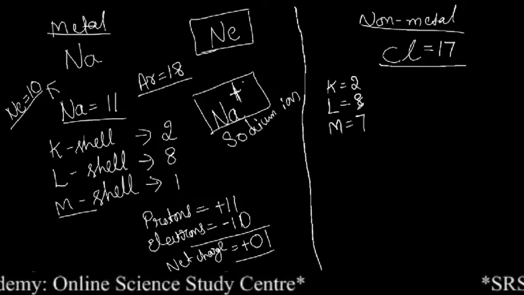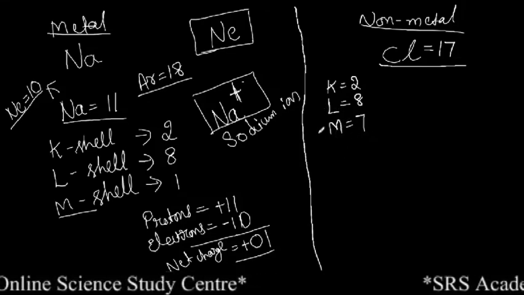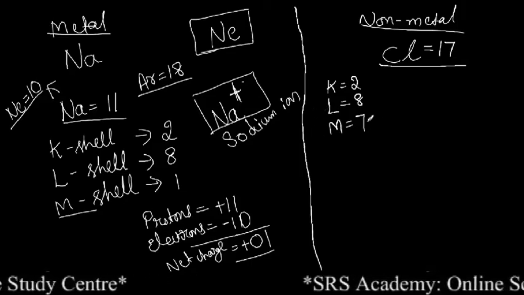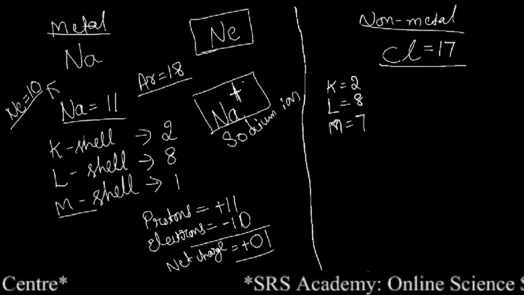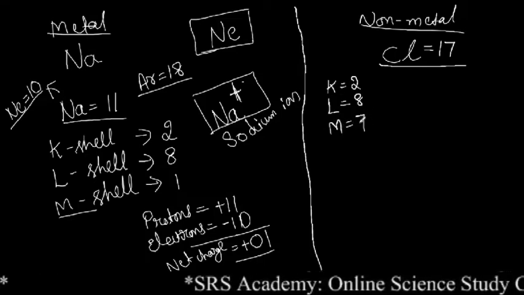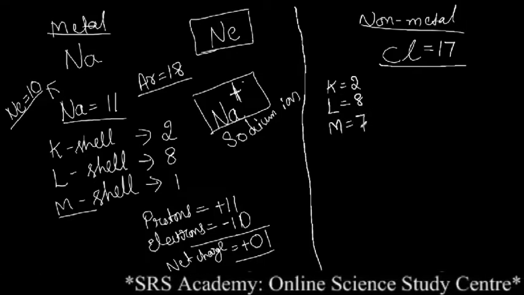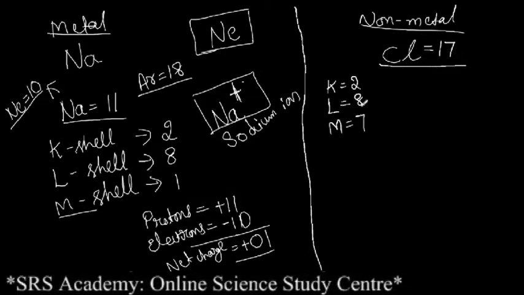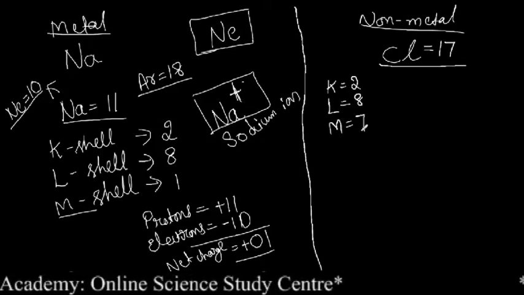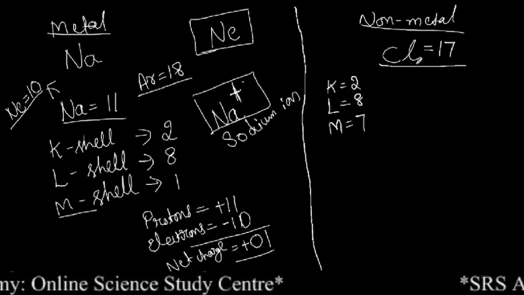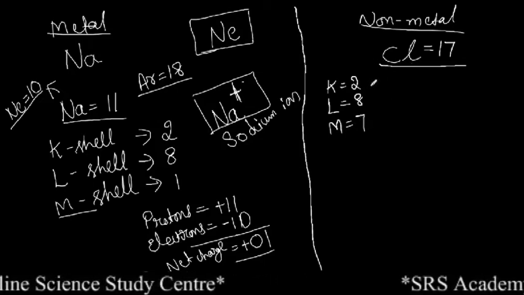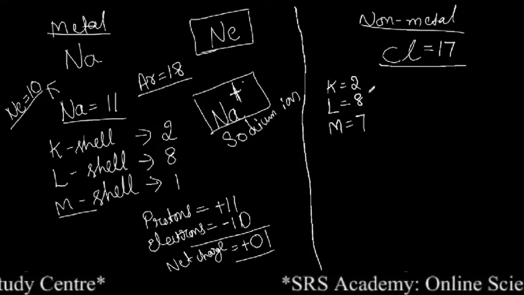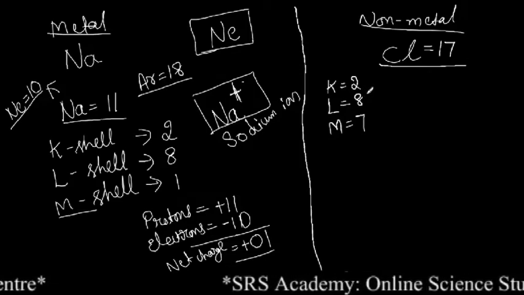Now in the M shell it has incompletely filled orbitals. That means the M shell should have either 8 electrons or 18 electrons to become stable, but here it is less. Then you know what it will do? This chlorine, in order to gain the nearest electronic configuration, keep it in mind, just has to lose or gain electrons.